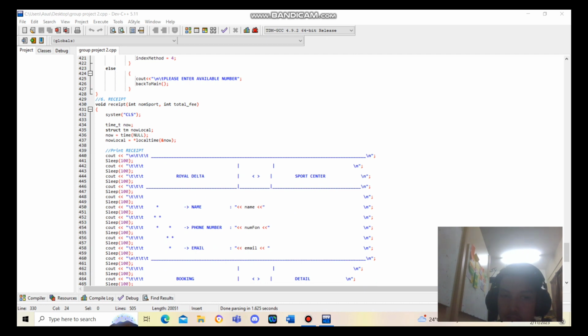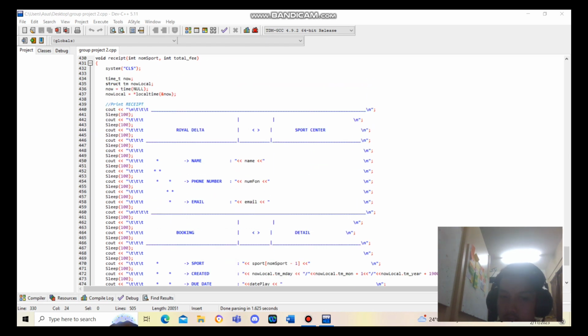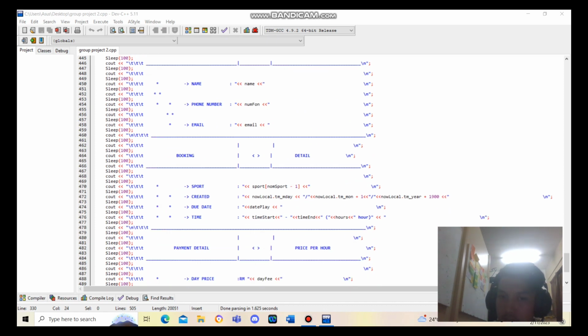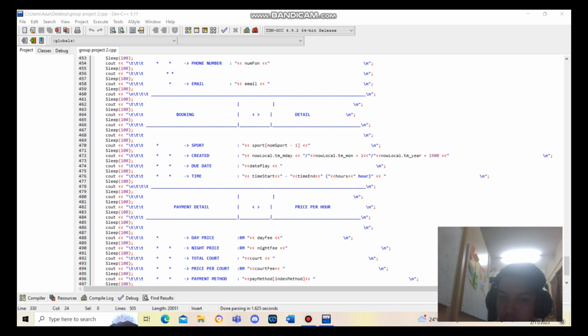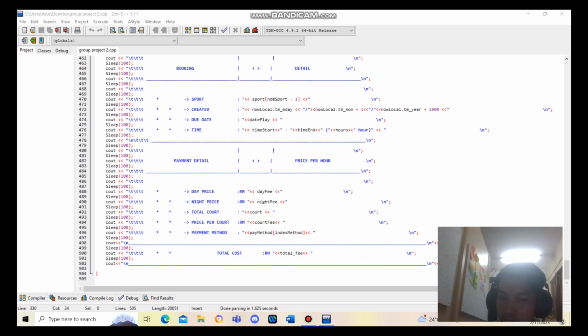Okay, last one is our receipt. After all of the above, the system will clear the screen and display this receipt for the user. Display all name, phone number, email, sport, created, due date, time, day price, night price, total cost, price per cost, payment method, and lastly it will display the total cost the user needs to pay. Thank you.